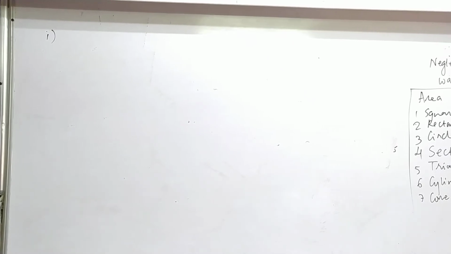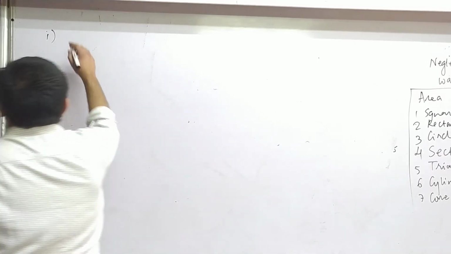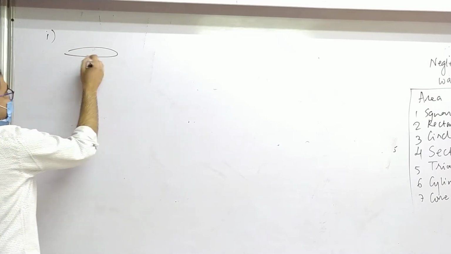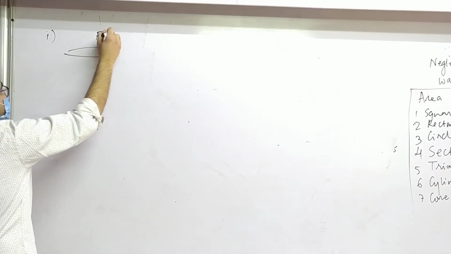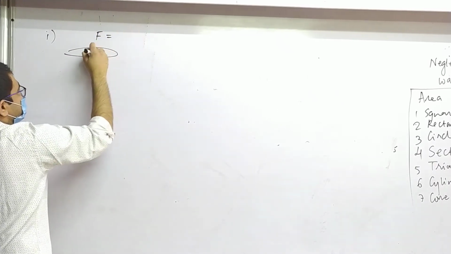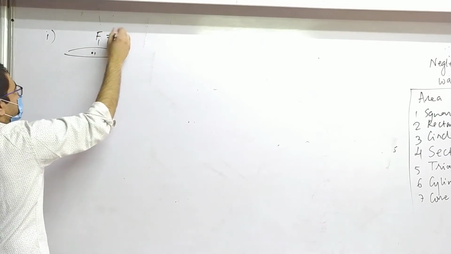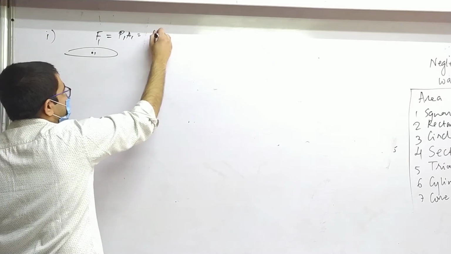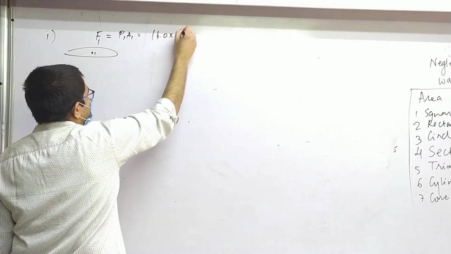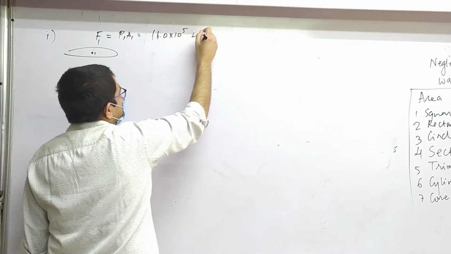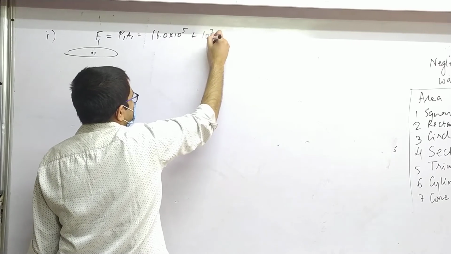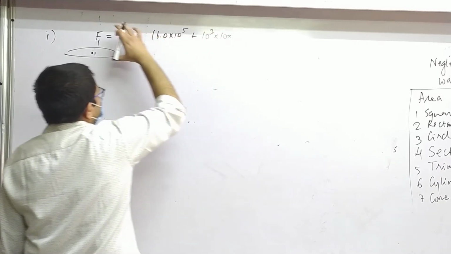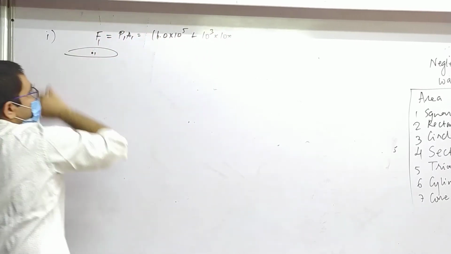Okay, now this question here. If the base area is 20 centimeters square, find force on the base. So that I believe you would have done. This was the base area. So force on the base area is going to be, let's say this is 1, so F1 is P1 A1. How much is the pressure? 1.0 into 10 raised to 5, plus rho, water is it? Yes. G. What's the height of that part? 5 centimeters.